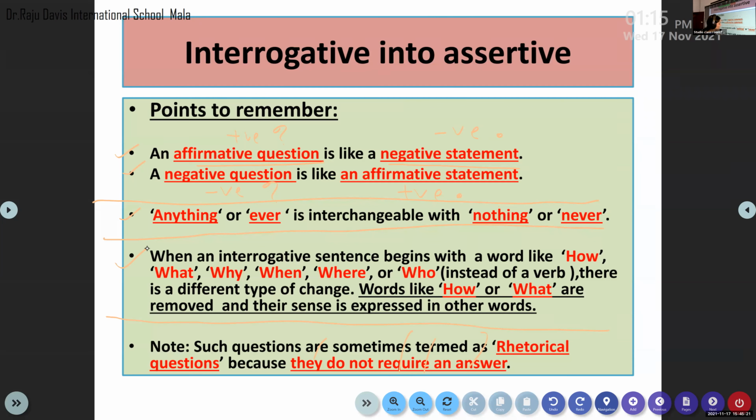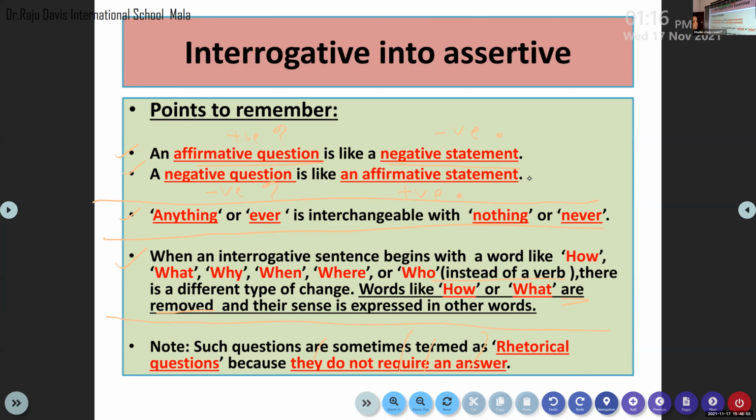Words like how or what are removed. Underline "are removed." This is an important point. We cannot use the WH words in our statements. These WH words and their sense is expressed in another word or other words.